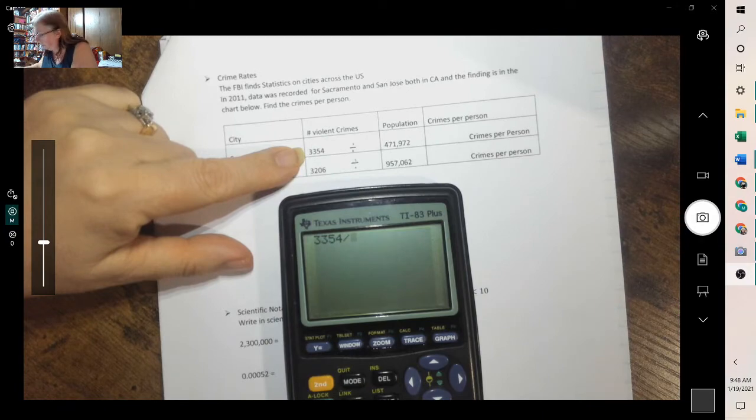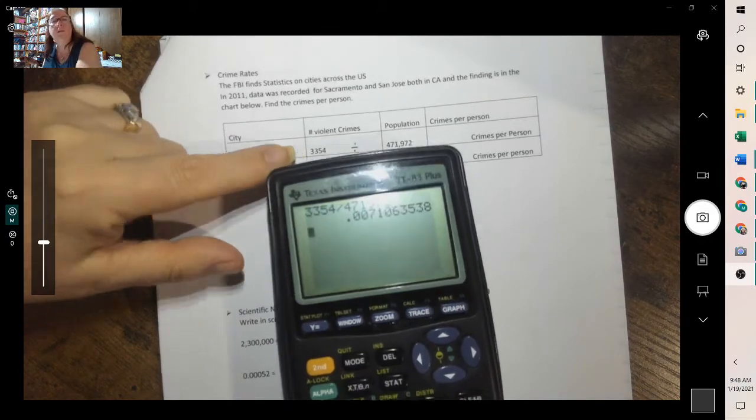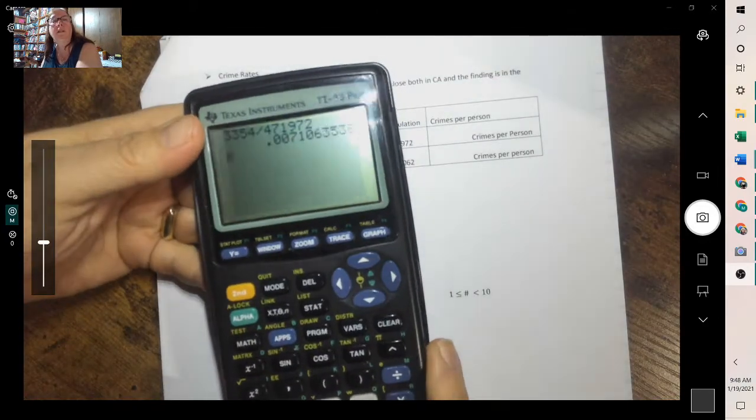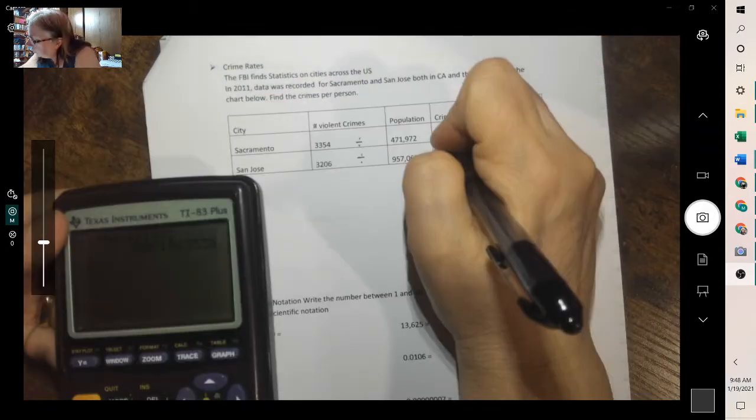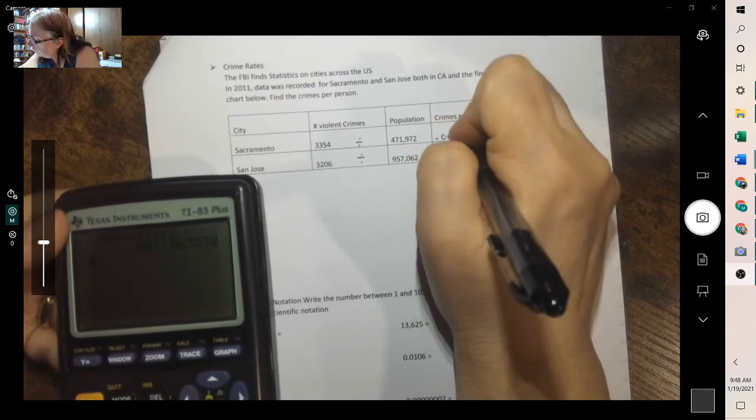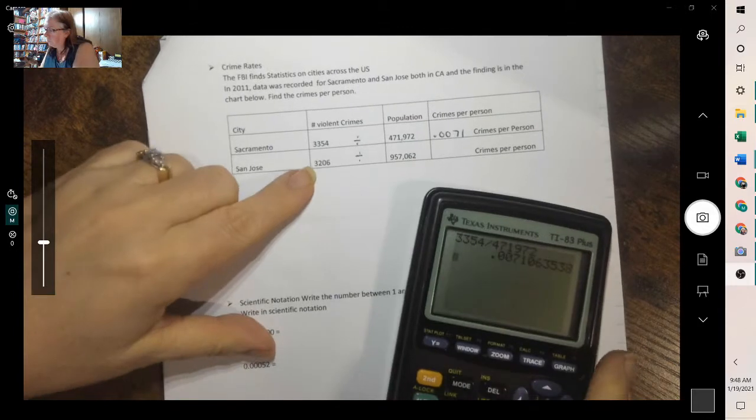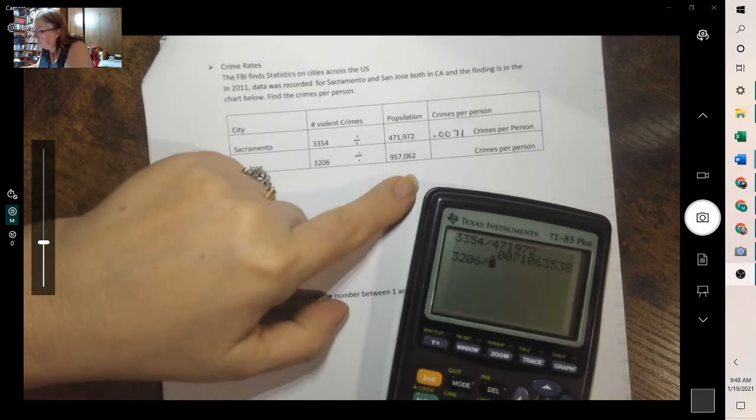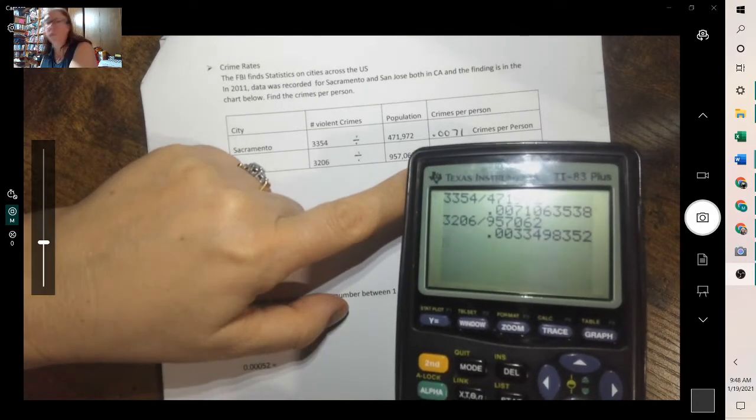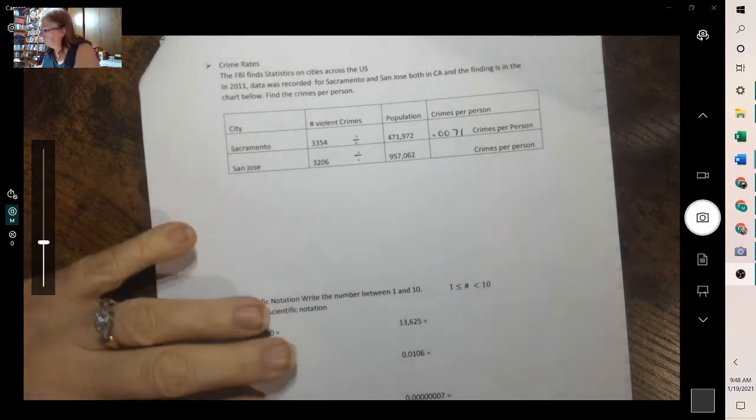3,354 divided by 471,972. I'm going to go 4 decimal places. So we have 0.0071. Then 3,206 divided by 957,062 gives 0.0033.